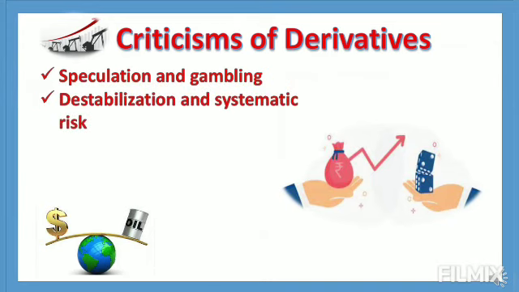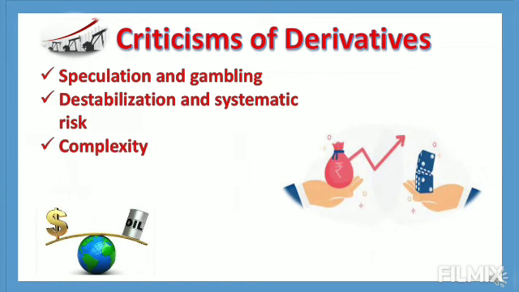Next one, decentralization and systemic risk. Lower transaction cost and lower capital requirement may encourage speculators to enter into highly leveraged positions which are too risky, and any adverse movement may cause financial distress not only for the speculators but for the creditors, and it can spread to the whole financial system through the process of contagion.